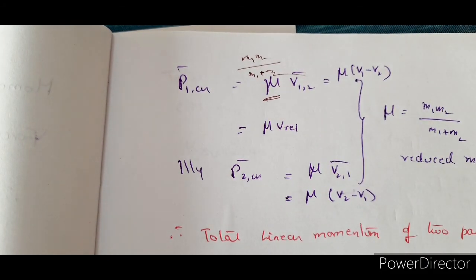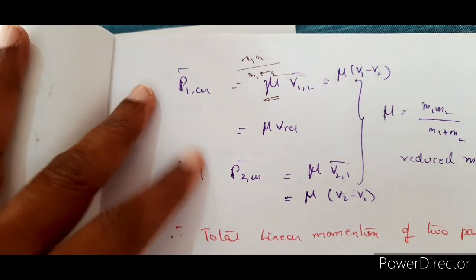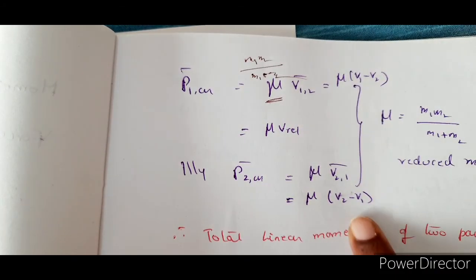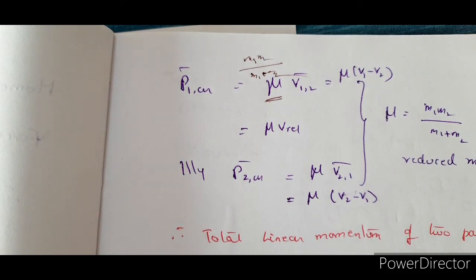Fantastic. So everybody, take that into your mind: the linear momentum of one body or a particle with respect to the center of mass. Now we know the linear momentum of both the particles with respect to the center of mass. There you can see that it is always the relative motion between the two bodies or two particles that affects the motion with respect to the center of mass.